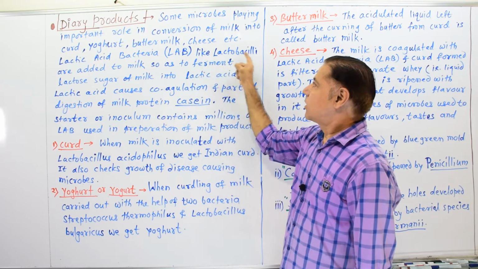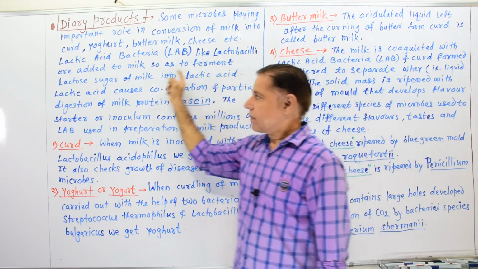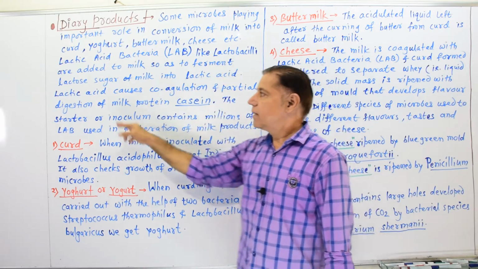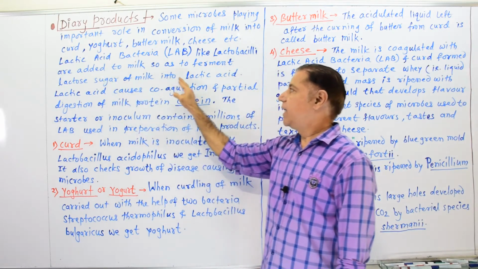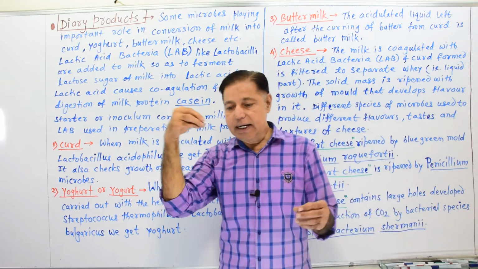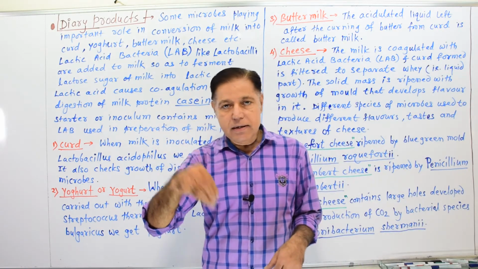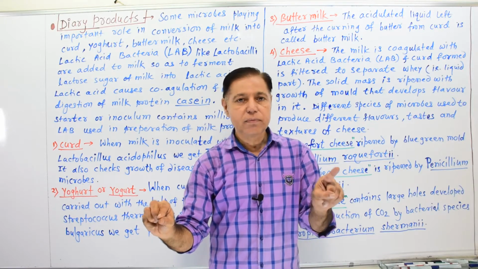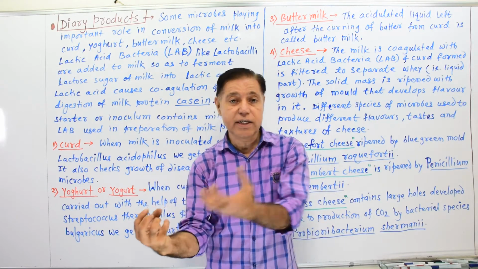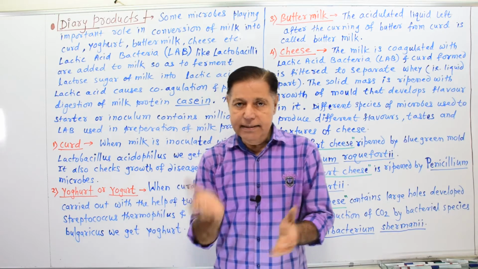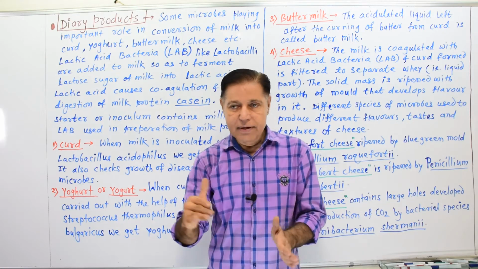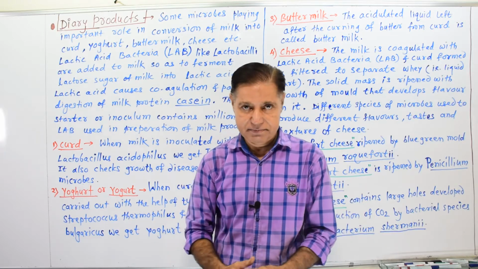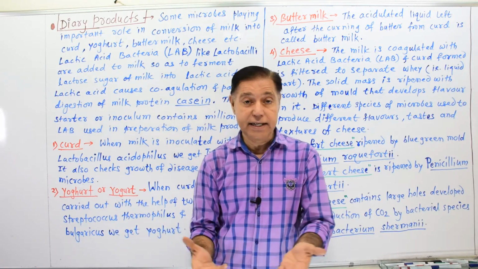like lactobacilli are added to milk so as to ferment lactose sugar of milk into lactic acid. When we add lactobacillus into milk, the milk sugar, lactose, is converted into lactic acid, and this lactic acid helps in coagulation of milk so as to form the curd. The process is called curdling.